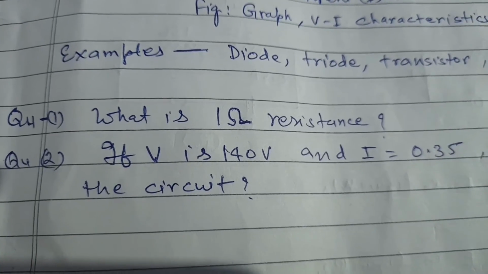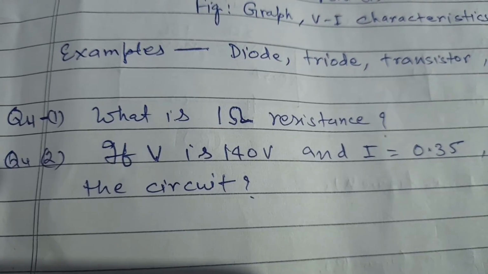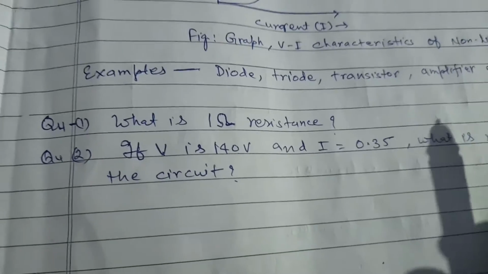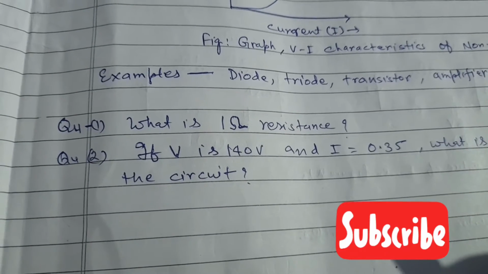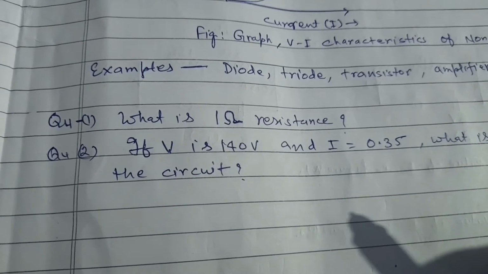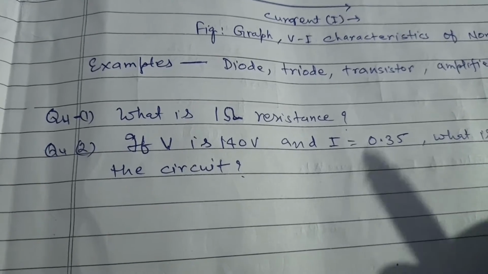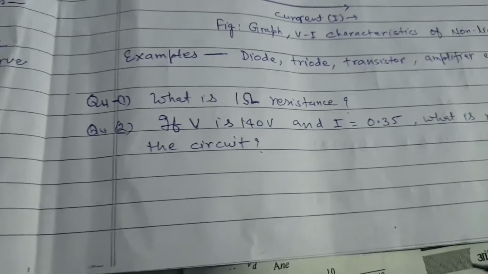Now see some important questions. What is 1 ohm resistance? 1 ohm resistance is when 1 ampere current flows in a metallic conductor when the potential difference across 2 points is 1 volt.